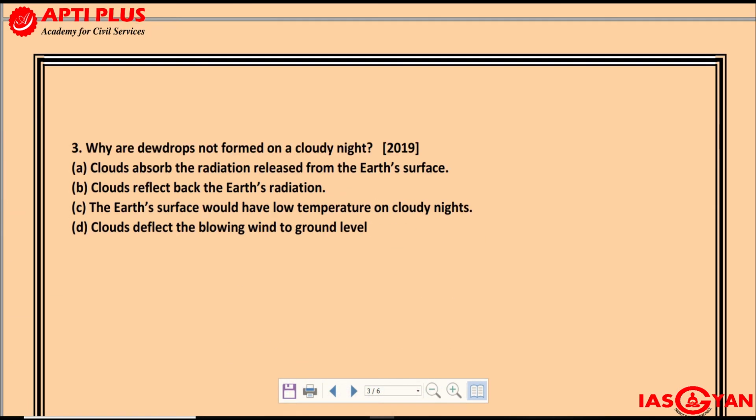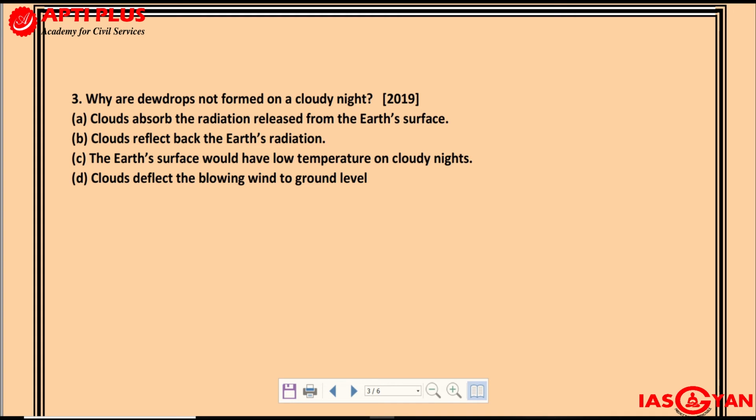To question number 3. Question number 3 is with regards to dewdrops. Now this is a part of your climatology. So the question is, why are dewdrops not formed on a cloudy night? This question was asked in the year 2019 prelims. Why are dewdrops not formed on a cloudy night?